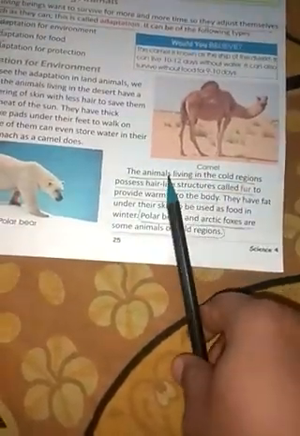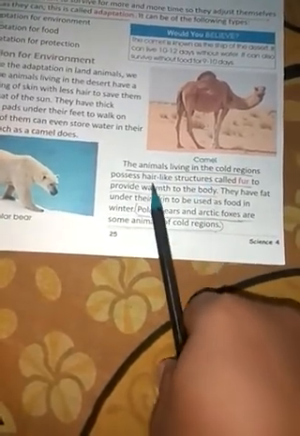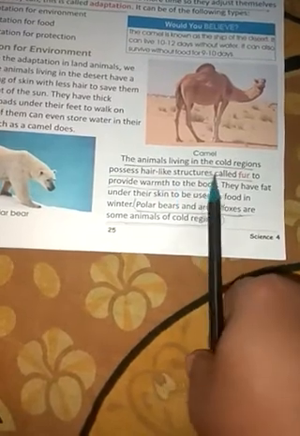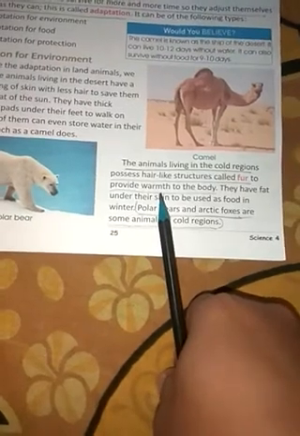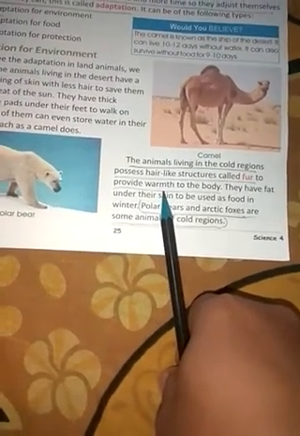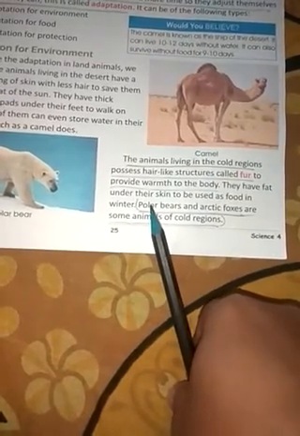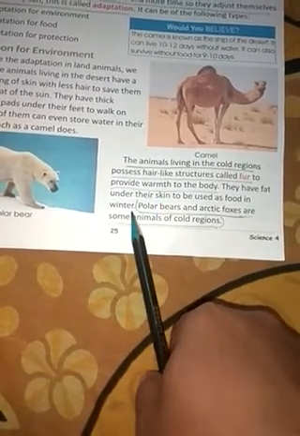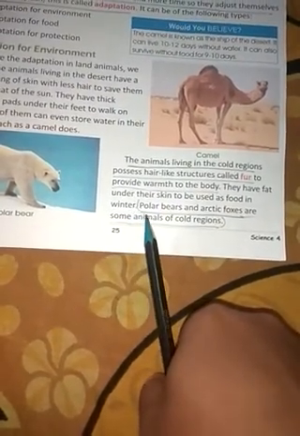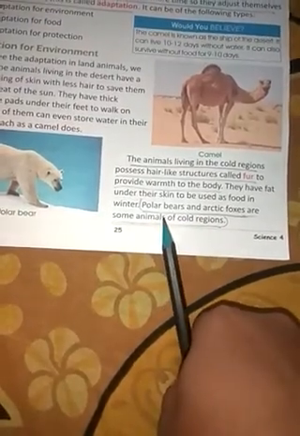Next we will see the animals that live in cold regions. They have a hair-like structure called fur, which keeps their body warm and protects them against the cold. They have fat under their skin to be used as food in winter. Polar bears and Arctic foxes are some animals of cold regions.